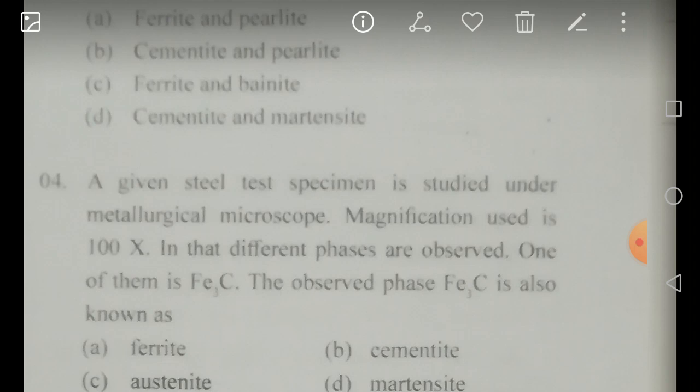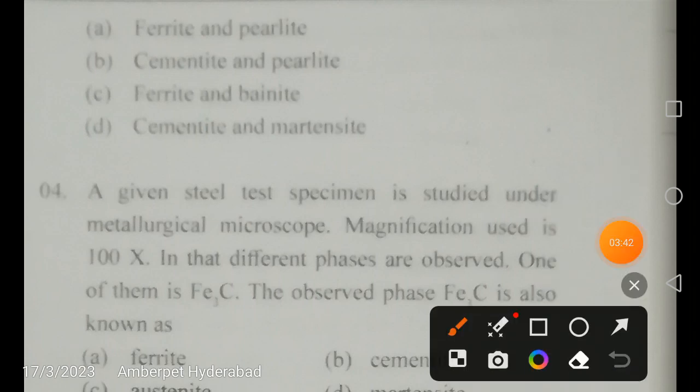Generally friends, bainite and martensite are not going to come into the picture, so you can easily eliminate C and D. Let us see the correct answer. The answer for this is cementite and perlite. Your perlite is a mixture of ferrite and cementite. The correct answer is B.